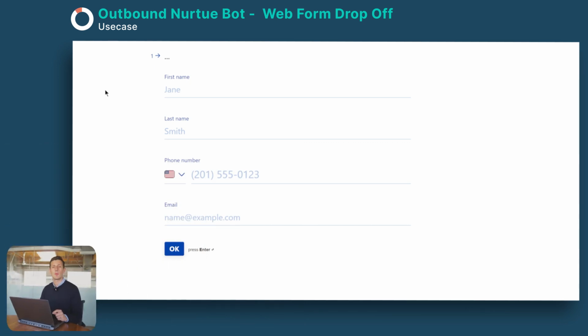So the case here is that we have a web form on the health insurance provider's webpage where potential visitors could go in and get a quote on their health insurance if they want, individual, family, etc. So this is me, I'm a visitor and I would like a quote for health insurance. So I've gone into the form and I fill in the information about myself, like the name, phone number and email. Once that's done, I continue to the next page.